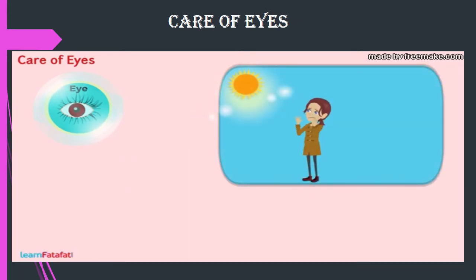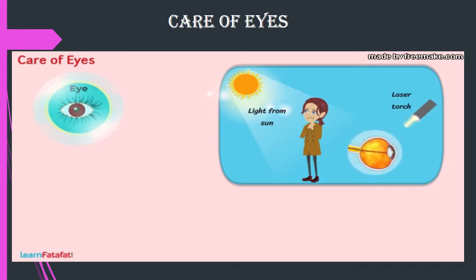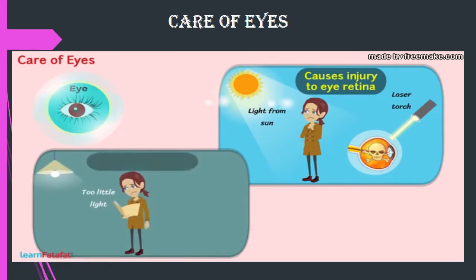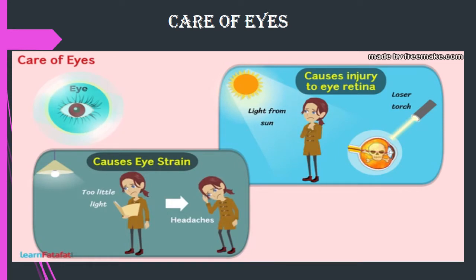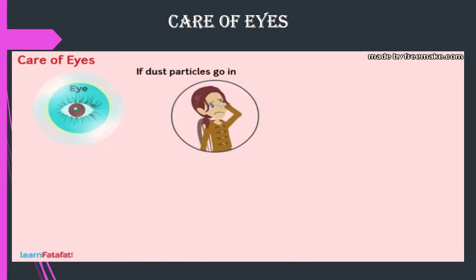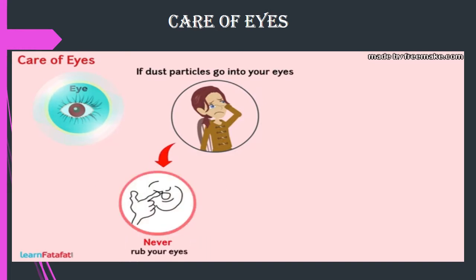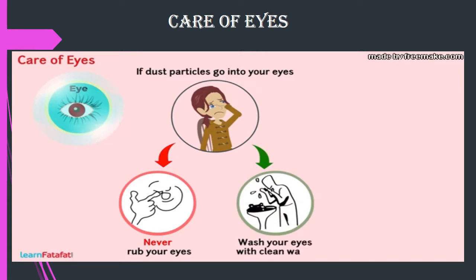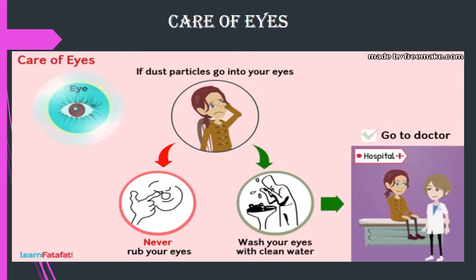Bright light such as light from sun, a laser torch, can cause injury to the eye retina. Too little light causes eye strain, which leads to headache. If dust particles go into your eyes, never rub your eyes. Instead, wash your eyes with clean water. If you still have problem, then you must go to doctor.